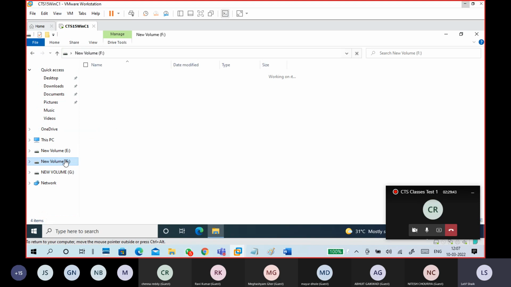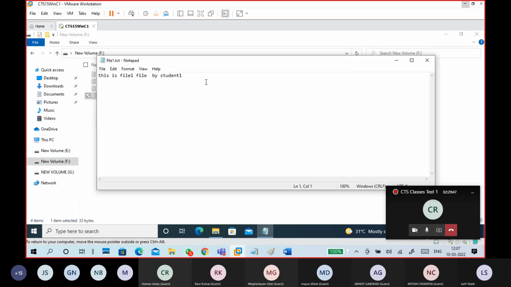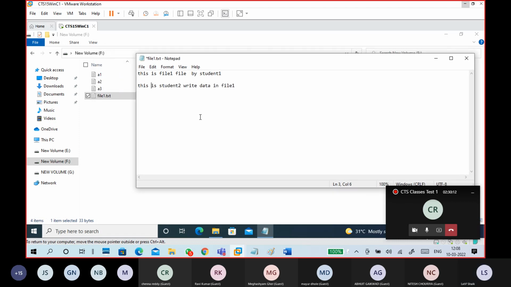E drive or F drive? F drive. So file 1.txt. I open it. Okay, so here it is a text, so I am able to read it. Now I am trying to add some data in it. So this is student 2 writing data in file 1. Okay, I did that. I added a line. It is not saying anything, no problem.